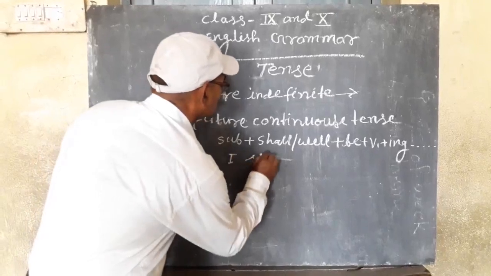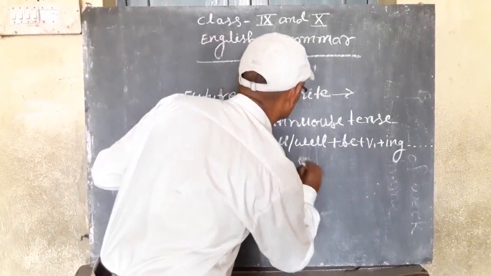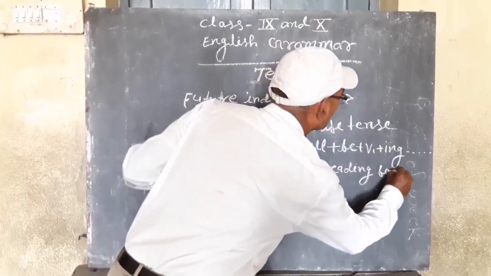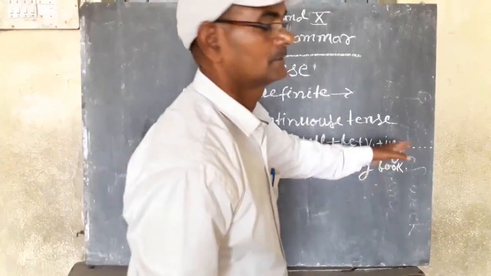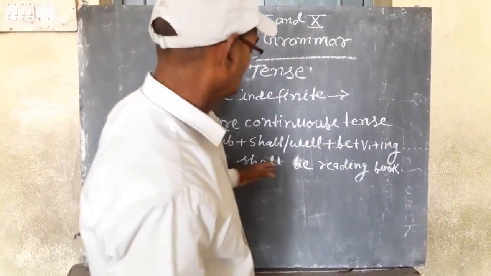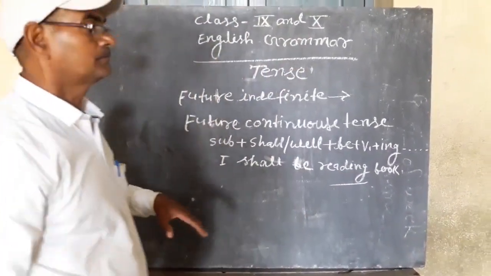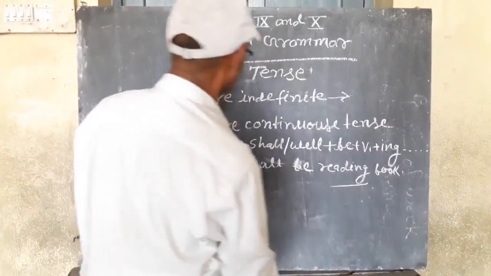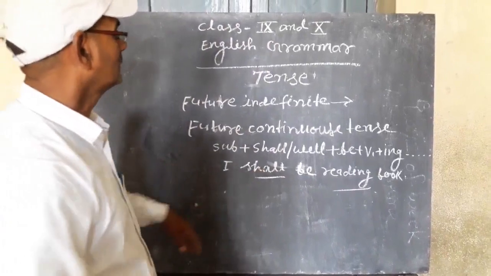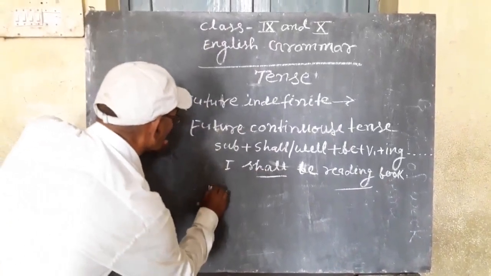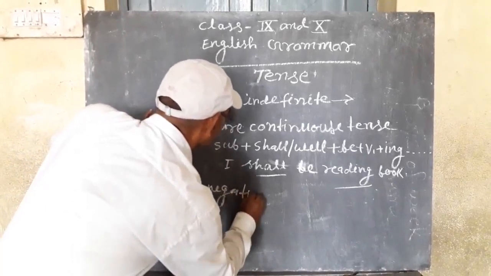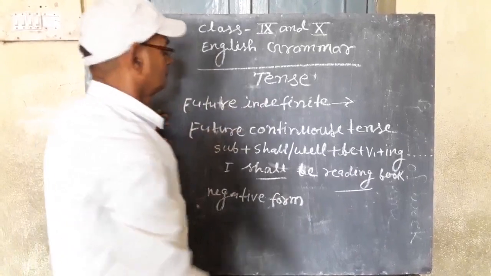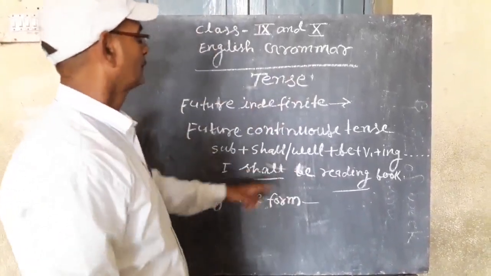I shall be reading book. In this sentence, the action of reading will be done just in the coming future, and to change it into negative form, we use not.